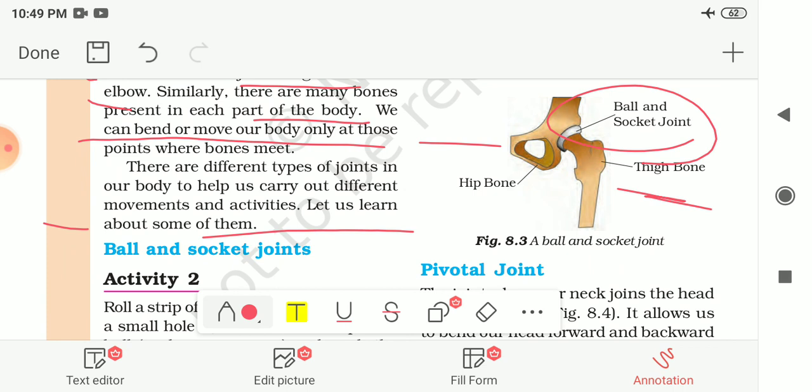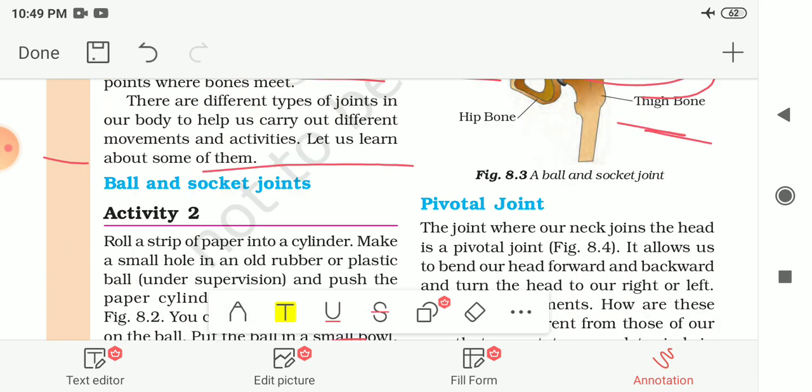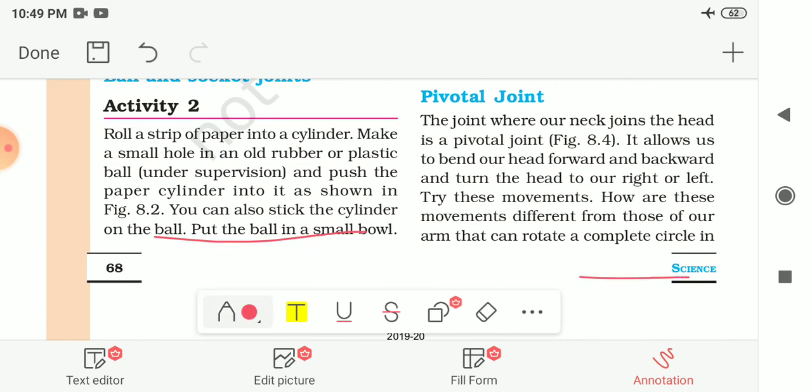Now next is the pivotal joint. The joint where our neck joins the head is the pivotal joint. In the next figure it is shown to you. It allows us to bend our head forward and backward, and turn the head to our right and left. We can move our head in 4 directions: upward, downward, forward, backward, and left, right.